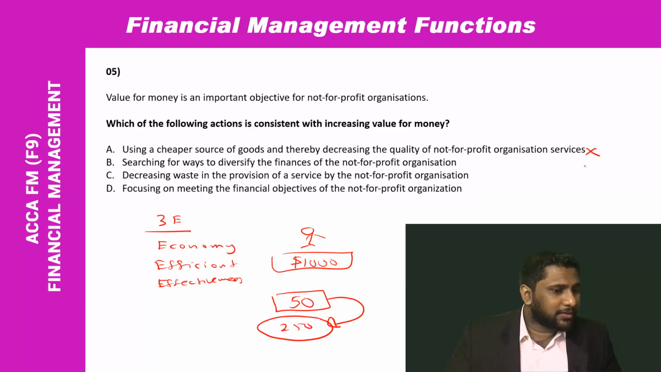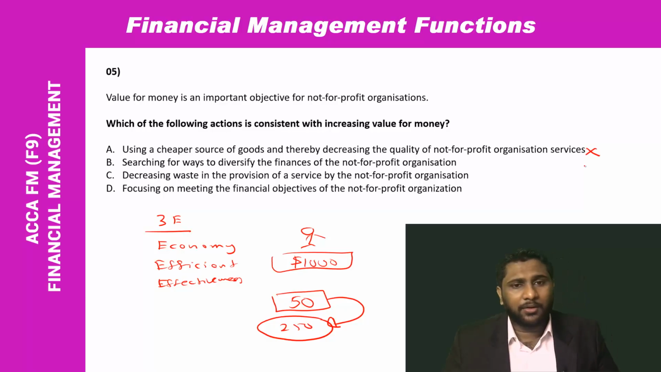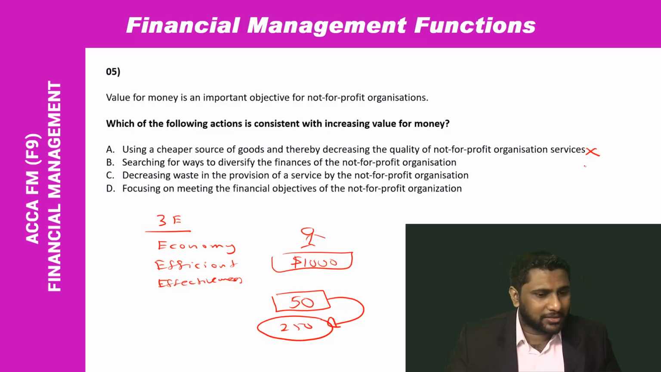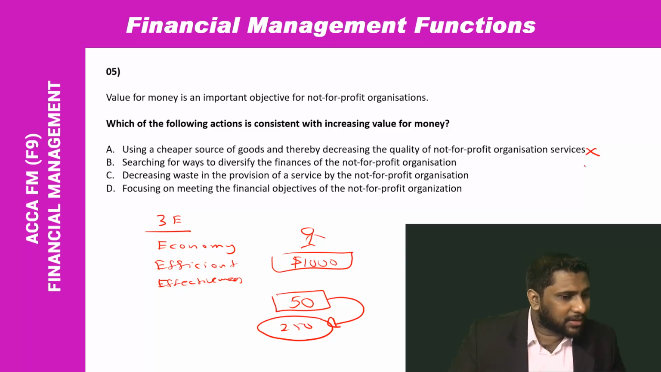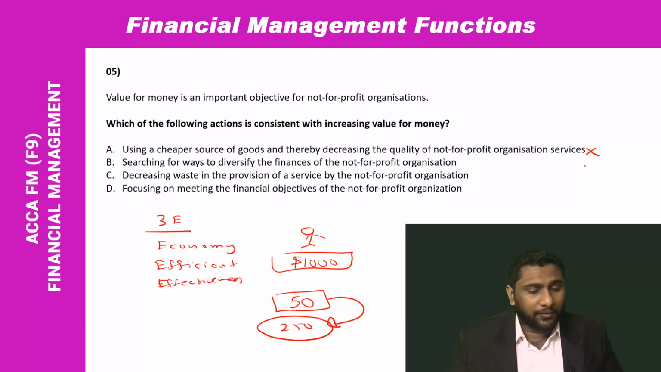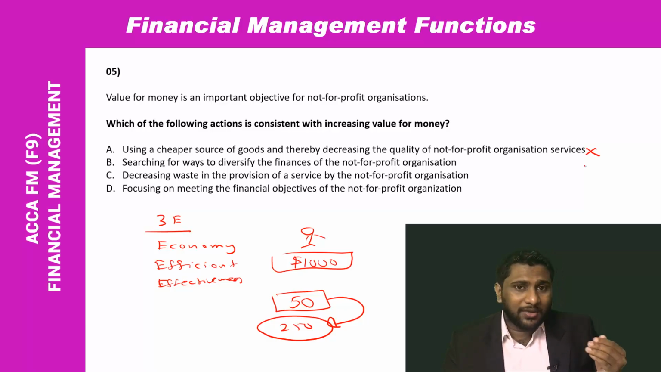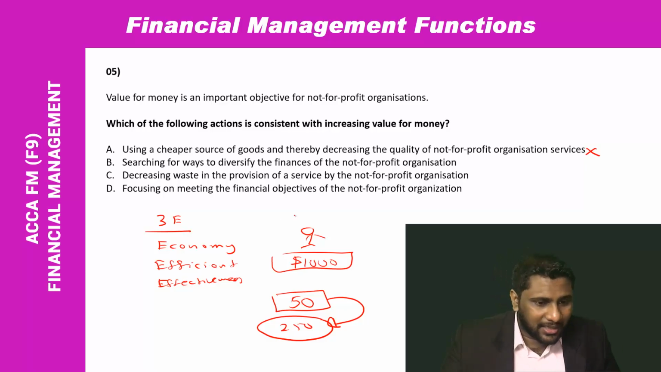Next one, searching for ways to diversify the finances for the not-for-profit organization. No, it's not like that. It's not falling under 3 E's. Decreasing the waste in the provision of service by the not-for-profit organization. Yes, that's a correct statement. So if you reduce the wastage, what will happen? You are increasing the efficiency. So it's a correct statement.